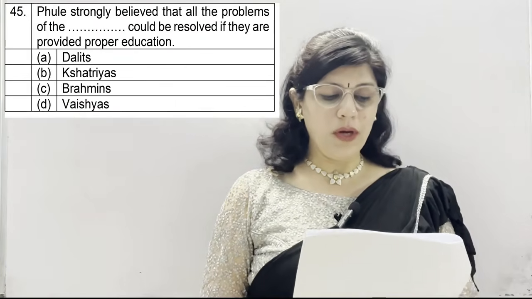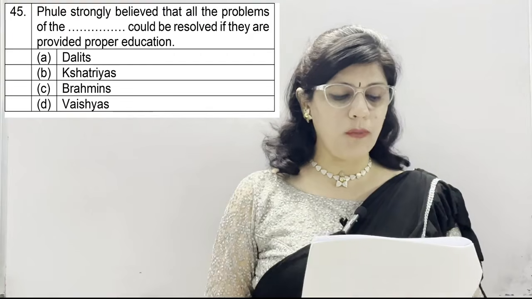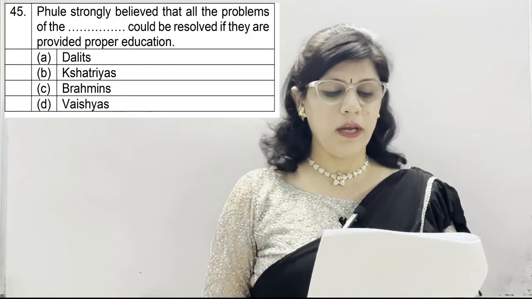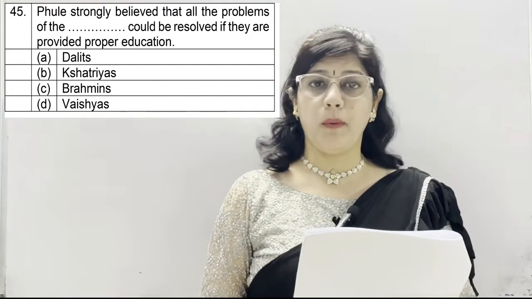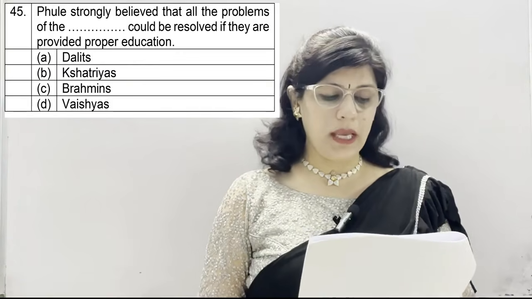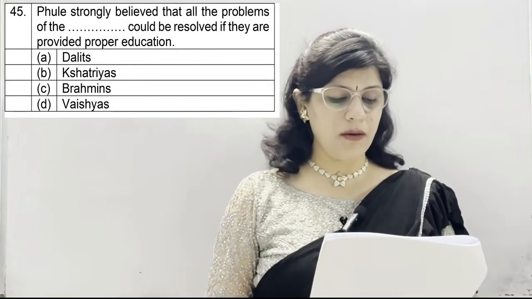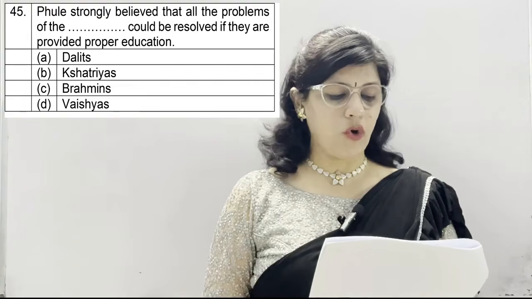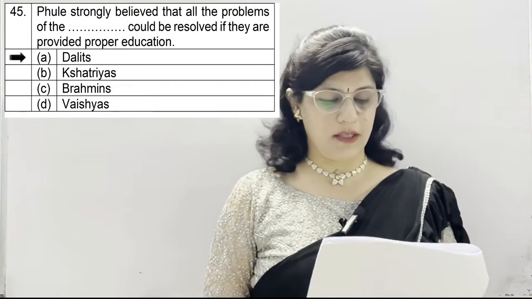Banerjee. Question number 45. Phule strongly believed that all the problems of the dash could be resolved if they are provided proper education. Option A, Dalits. B, Kshatriyas. C, Brahmins. And D, Vaishyas. And option A is correct, which is Dalits.